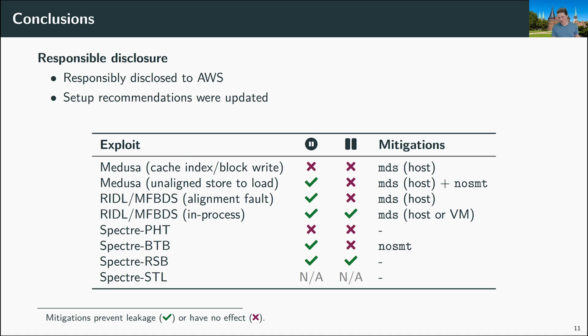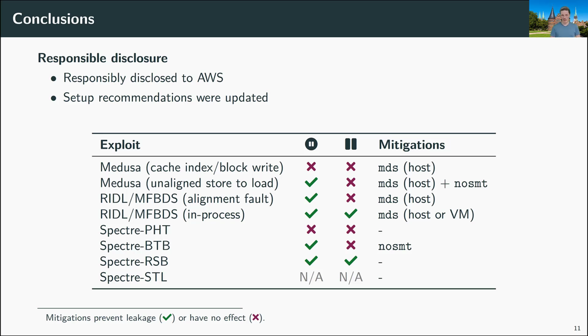And with this, I want to conclude. We found a Medusa variant that was enabled by Firecracker, even though it was not present on the host system. And there's also one Medusa variant that was not sufficiently protected when just following the setup recommendation that was the up-to-date version back then. Same goes for RIDL. You have to take care that you enable all the countermeasures to actually make sure that you are protected.